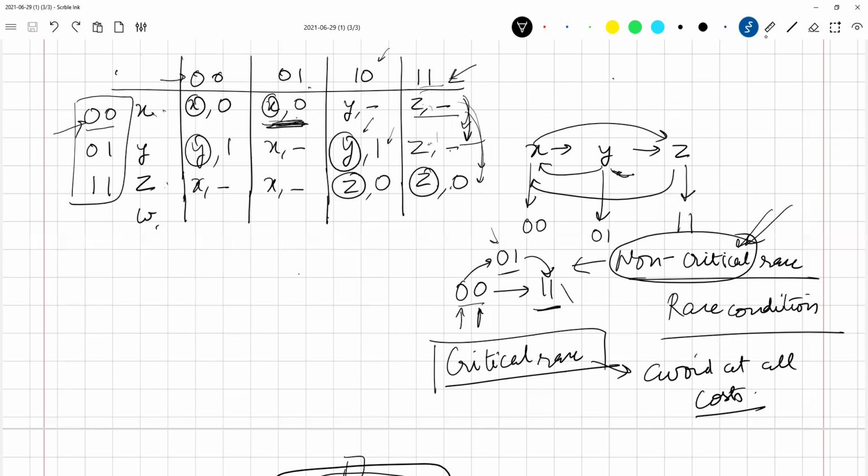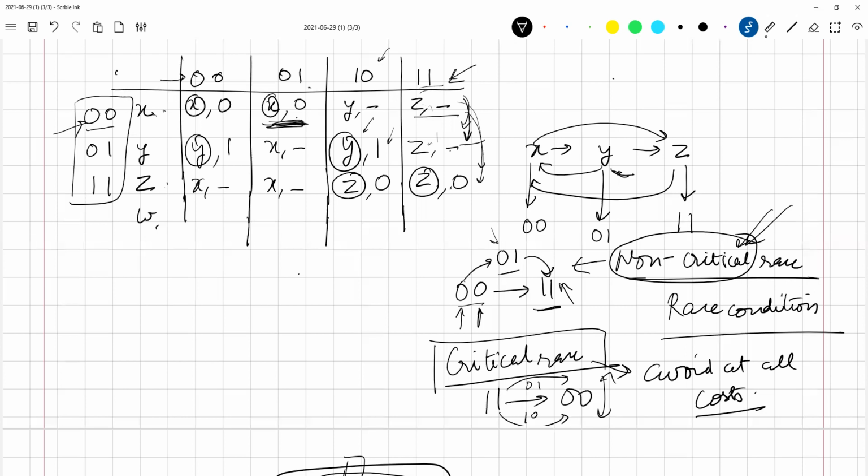I just showed you that there is one possibility of this kind. And then similarly, if it tries to go from 1 1 to 0 0, there are 2 possible paths. What are those? Either through 1 0 or through 0 1. There are 2 possibilities because one bit is going to change earlier than the other bit. Which of those 2 happens, we do not know right now. There is a possibility that it might get stuck in either path, no path or both paths. I did not do the analysis of that, but let us look at what I'm doing right now, and it might become clear in a moment.